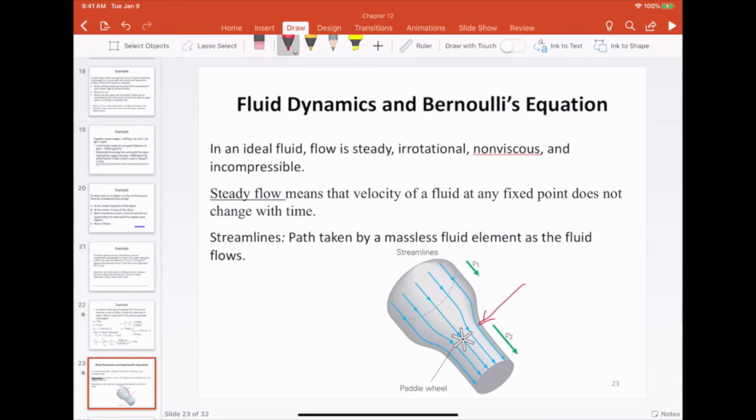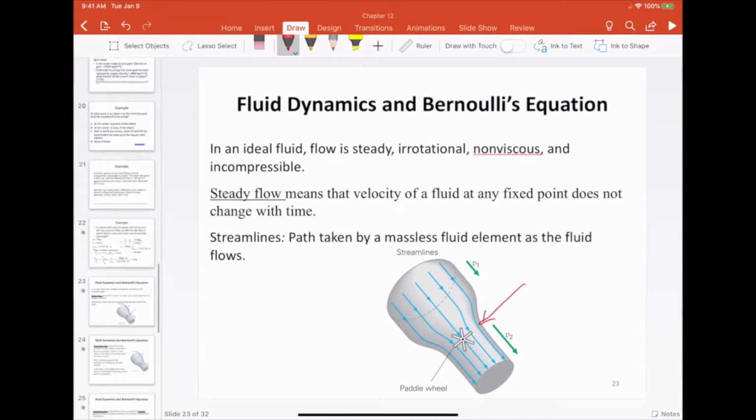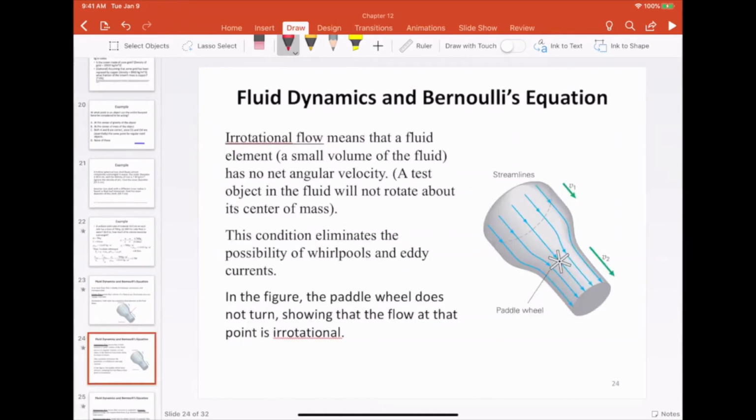So what that means is that the fluid does not have any eddies or whirlpools in it. And there's a reason we are making this assumption. It's because eddies and whirlpools are extremely difficult to analyze mathematically. So that's the reason that we just assume them away. Okay.